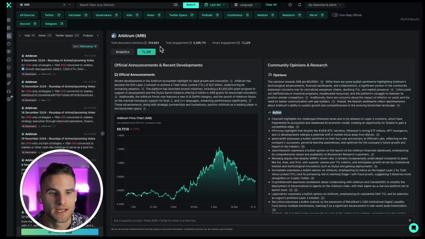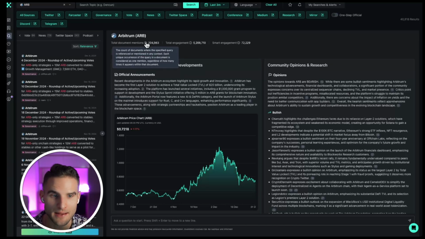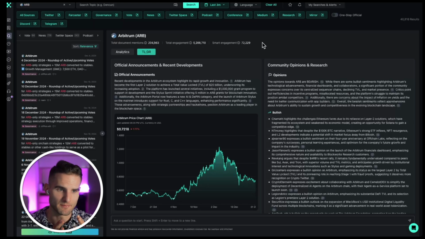The other thing that's quite nice is looking at the total document mentions. So you can see how many times they've been mentioned. You can see total engagement and then smart engagement. And this is one of the most important things that Kaito unlocks: smart engagement. This is a common thing in the industry: brand accounts are getting tons and tons of traffic, but it's mostly airdrop hunters and it's kind of fake engagement. We all kind of know it.